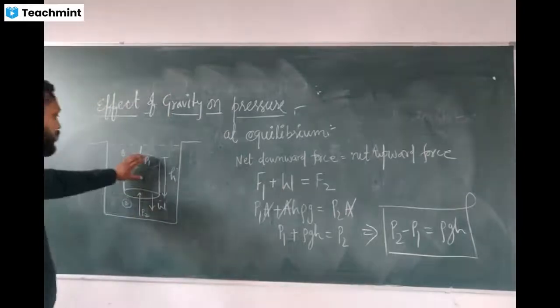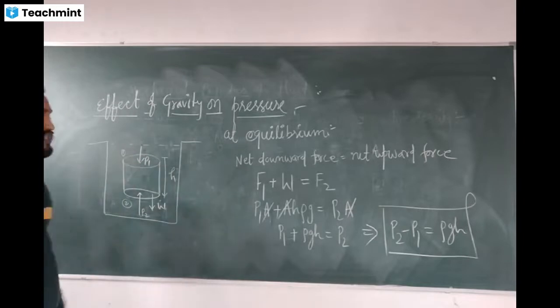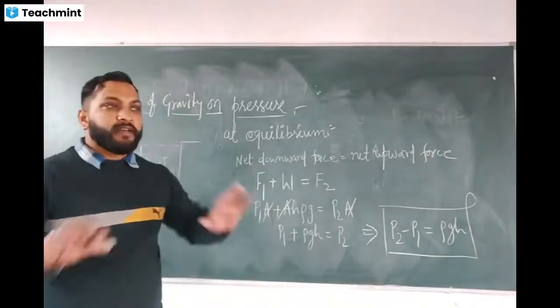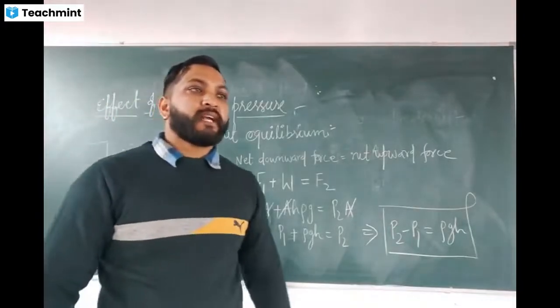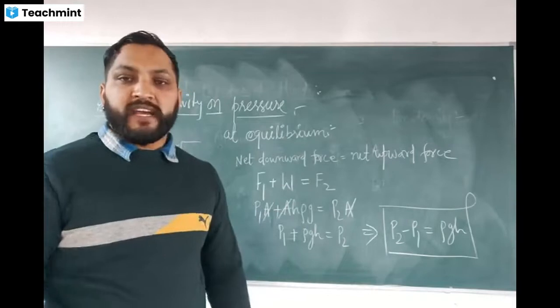Now what do we do if we open this first surface, meaning we put the vessel a little upward, and open this surface to the atmosphere? What will happen? This pressure P1 can be replaced by the atmospheric pressure, because in our surroundings the atmosphere is present, and it also applies some pressure.